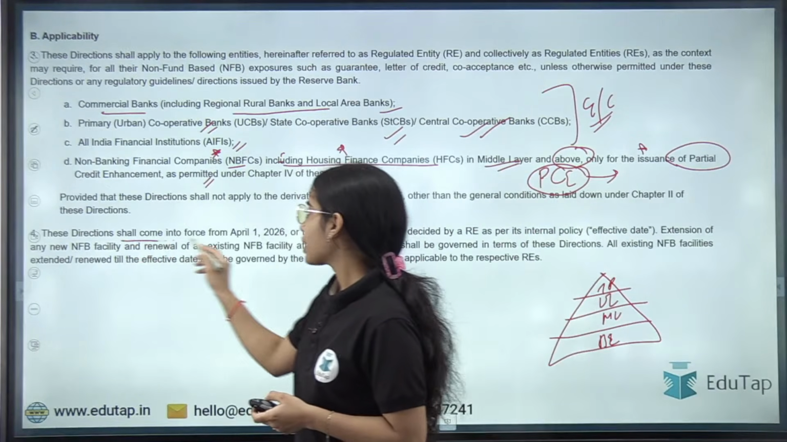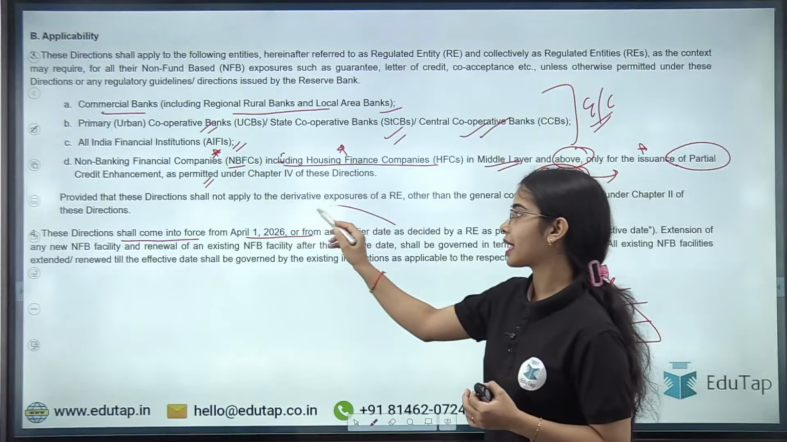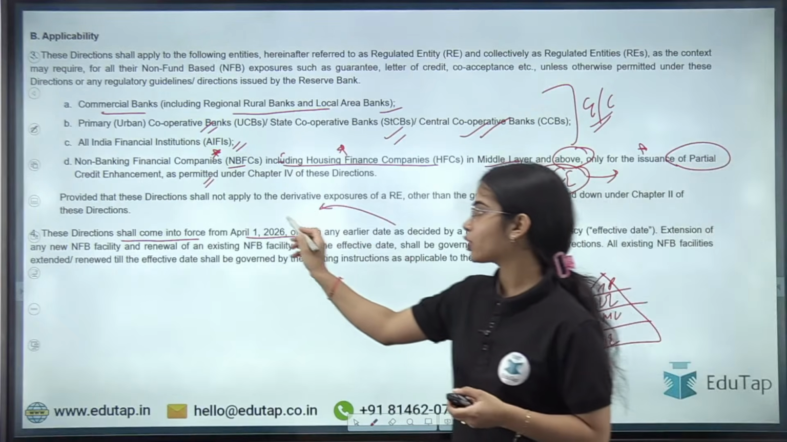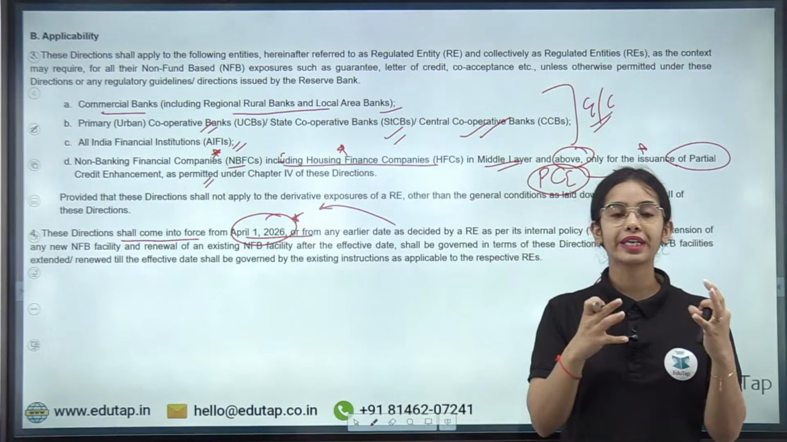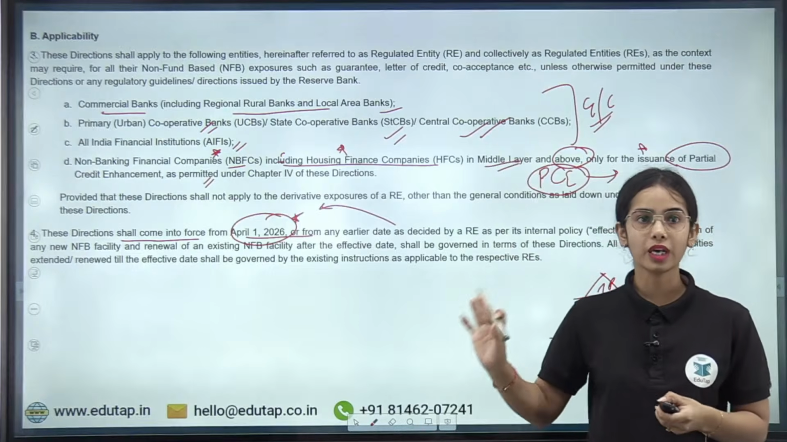Now, these directions shall come into force from April 1, 2026 or from any earlier date that is decided by the internal policy of the regulated entity. But from this date onwards, the directions have to be followed. The regulated entities can follow it from a prior date also, but not a later date. Okay, this is the idea.